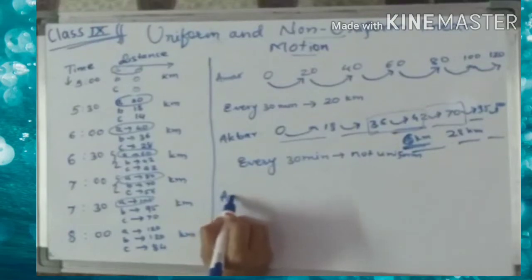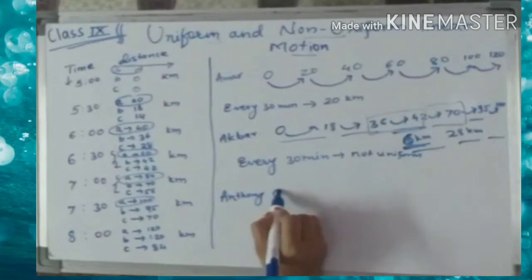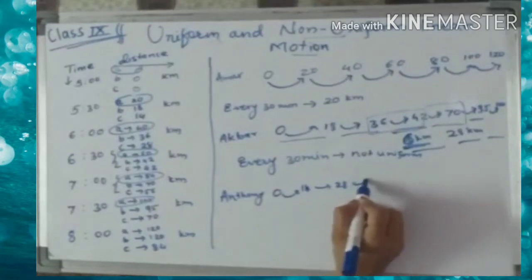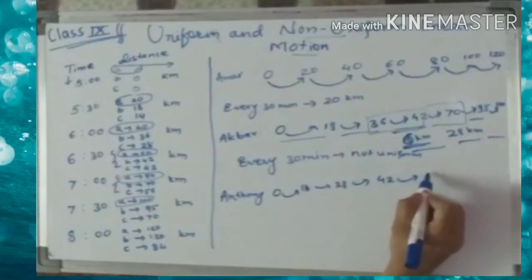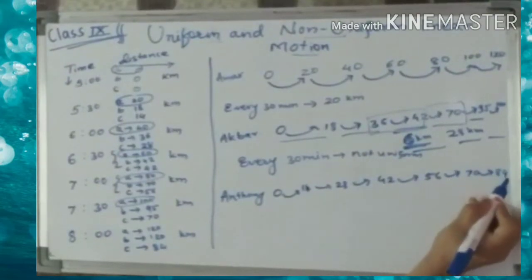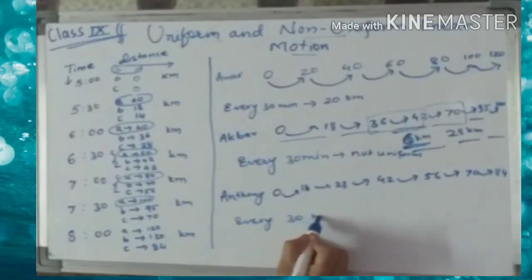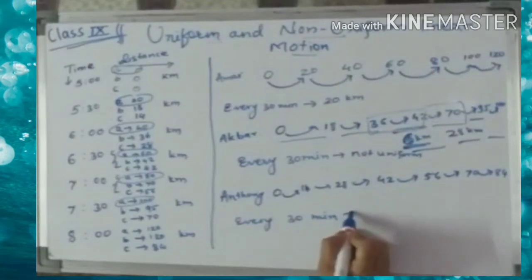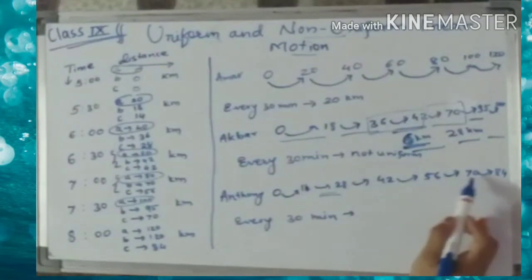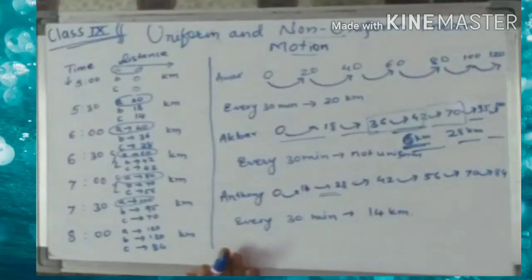And in the case of Anthony, right from 0, 14 kilometers, then 28 kilometers, then 42 kilometers, then 56 kilometers, then 70 kilometers, and finally at 84 kilometers. So every 30 minutes, Anthony is traveling 14 kilometers.